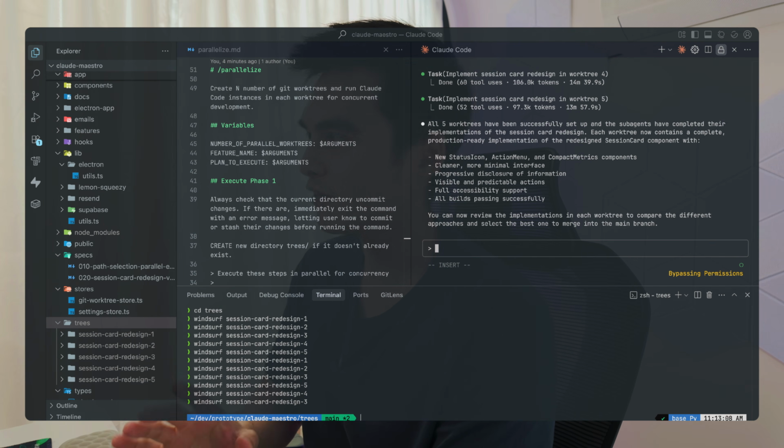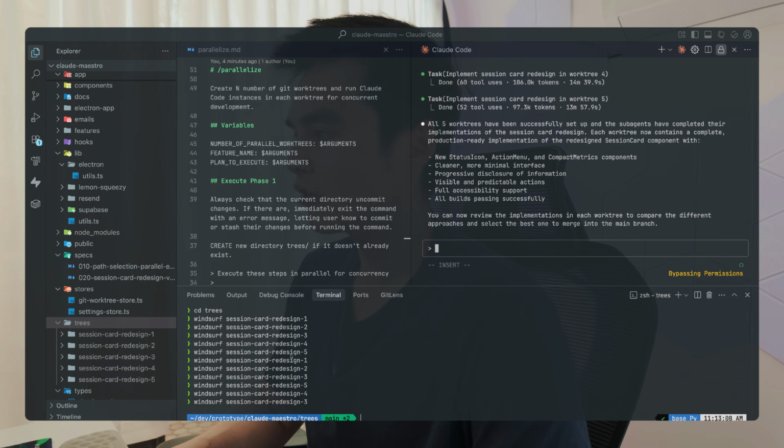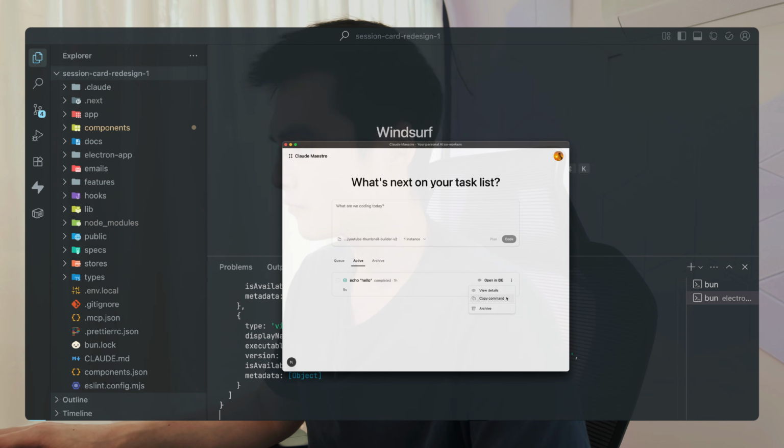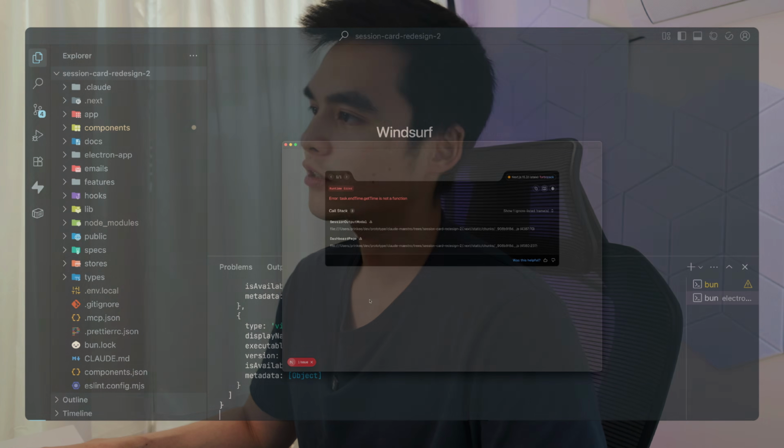It's kind of crazy. At this point, while Claude's doing its thing, I would open up another instance of Claude and start planning my next task. Finally, it has completed the 5 parallel tasks that I gave it, roughly 10 minutes each. Let's take a look at the design for number 1. I think this looks a lot better. Number 2, yeah, this one's borked. Not quite there.